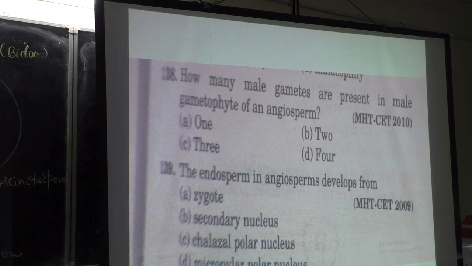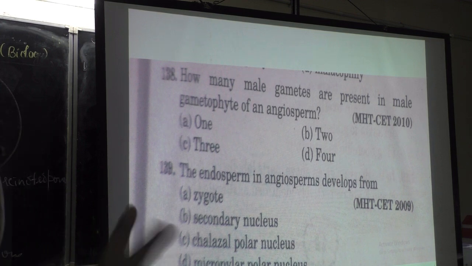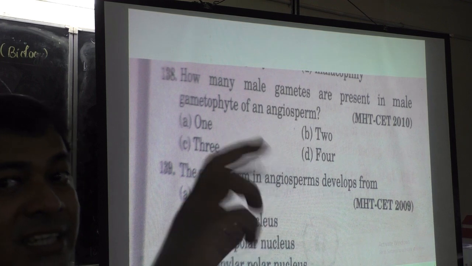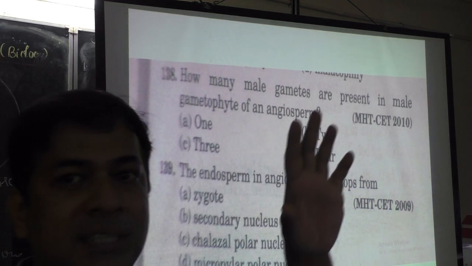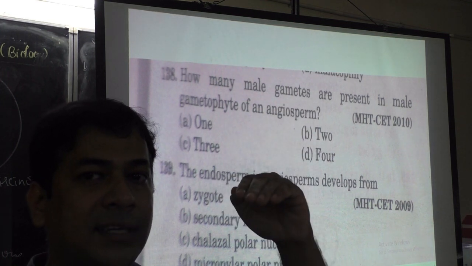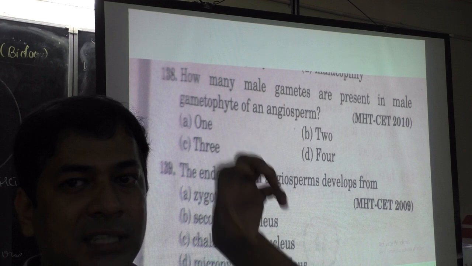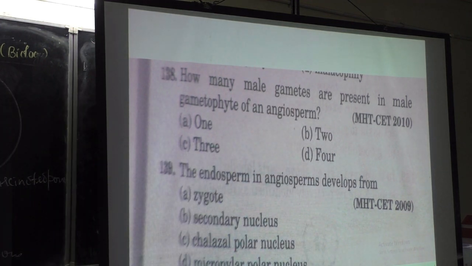Okay, they used to ask Maharashtra CET. So it should be 2. Male gametophyte is pollen grain. How many cells are there in pollen grain? 2 cells are there, vegetative cell and generative cell, and their nuclei are called vegetative nucleus and generative nucleus. So totally 2. So option B.